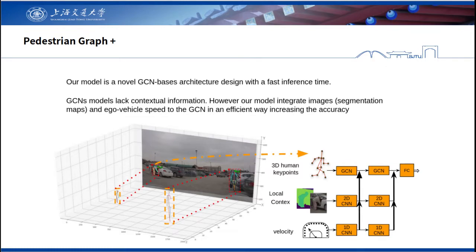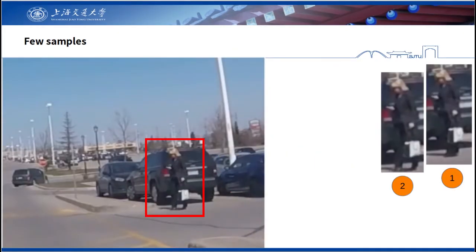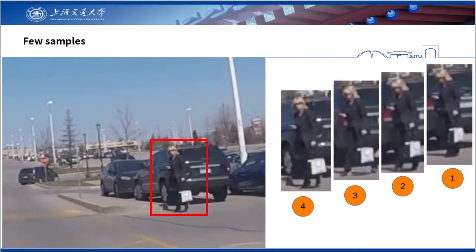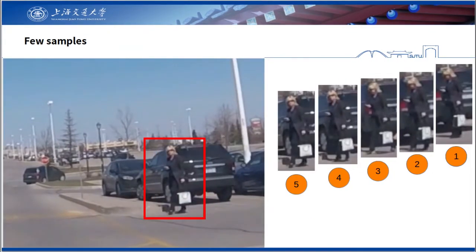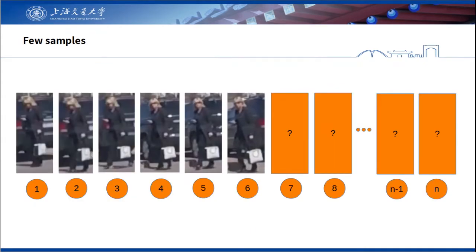Our model integrates two parallel modules to the Graph Convolutional Network, fusing human pose data with cropped images, semantic segmentation maps and vehicle velocity. This adds context information and increases accuracy while preserving low inference time. In addition, Pedestrian Graph Plus has the ability to vary its input size dynamically and with virtually no loss of accuracy compared to other models. This is useful when the tracking algorithm has a limited number of samples. This is usual when a pedestrian is detected for the first time.